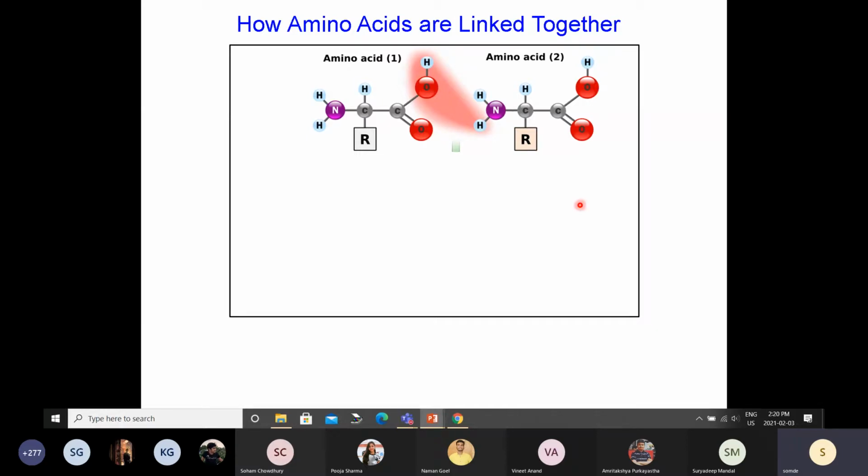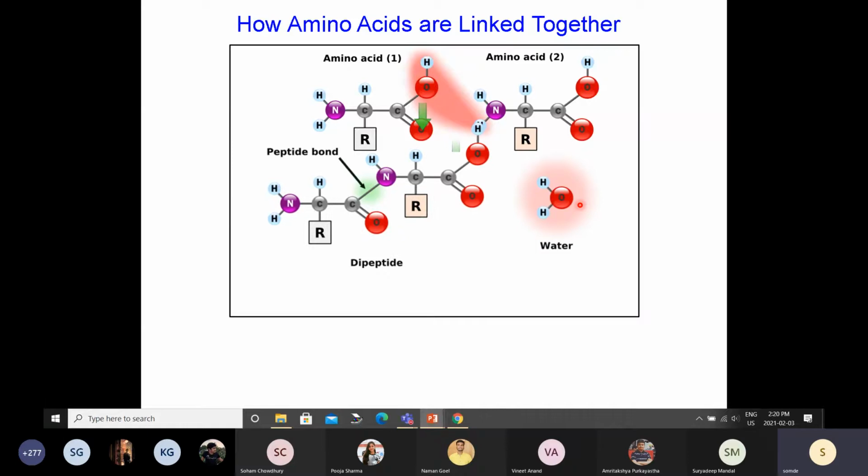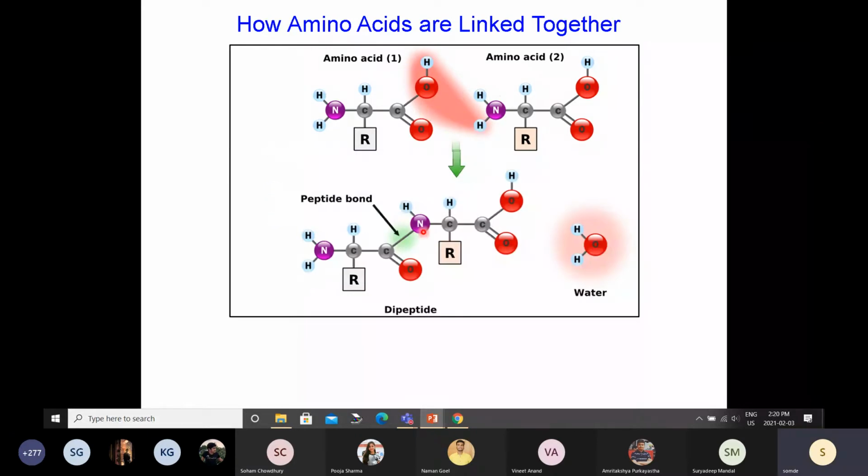That's a condensation reaction, right? The water molecule goes out, and you get this amide bond. But in this case, we give it a special name. We call it a peptide bond. Normally CONH is an amide bond in basic chemistry, but here we call it a peptide bond.